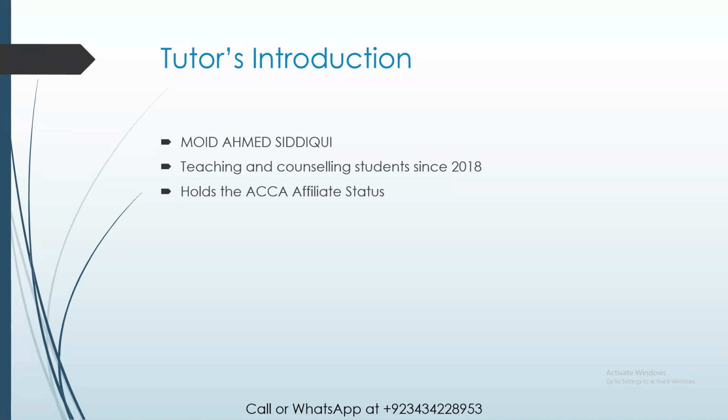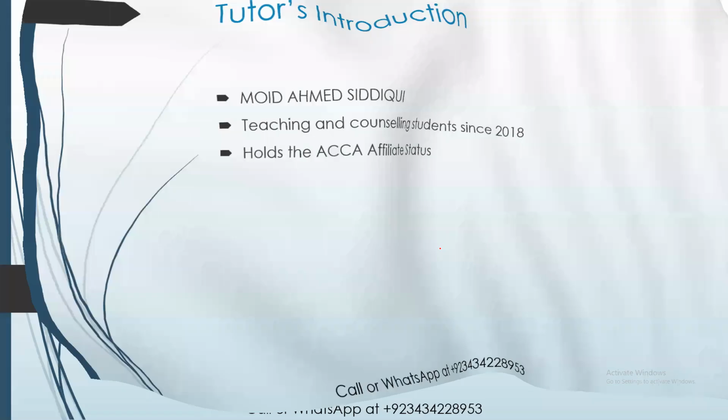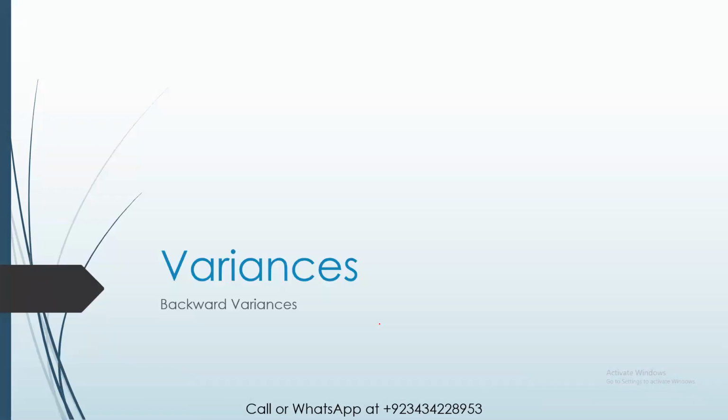Let's move on towards today's topic. In tonight's live online session, I will look at variances, in fact the backward calculations of variances. Many students get stuck in backward calculations of variances because it is fairly straightforward to just put variance formulas and calculate a straightforward adverse or favorable variance.